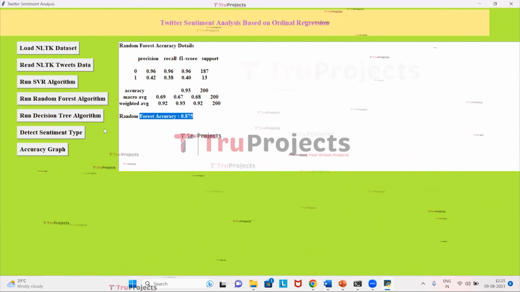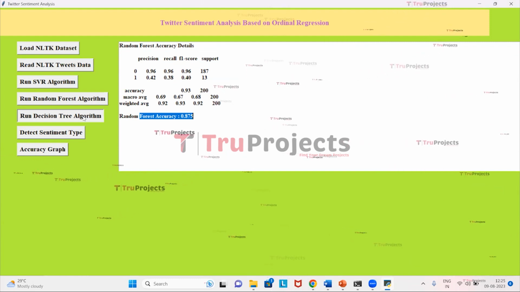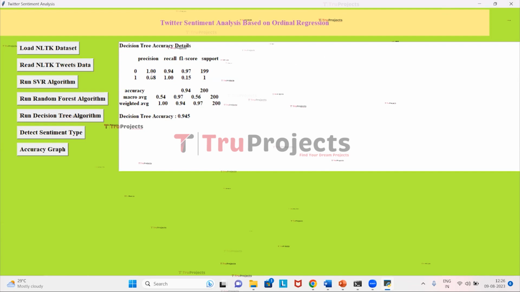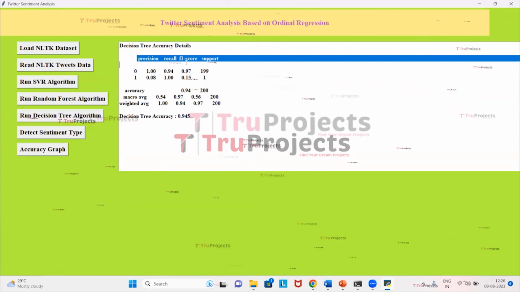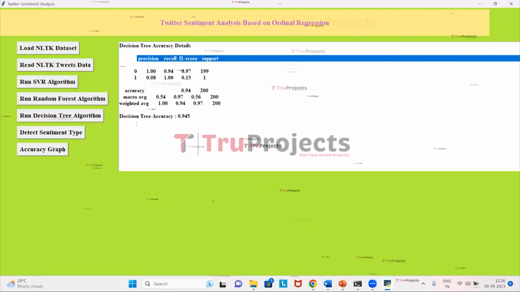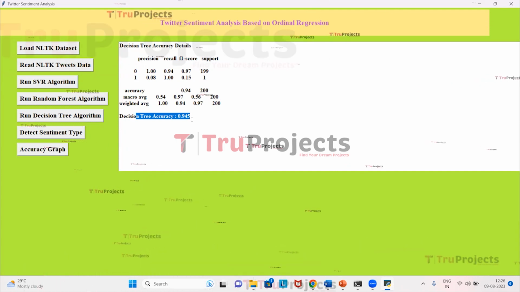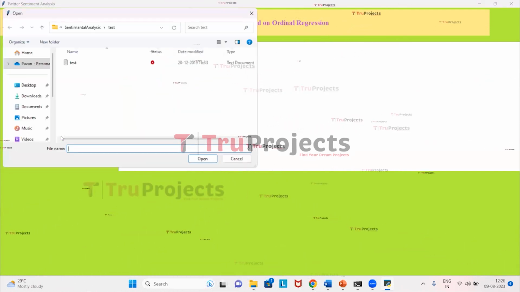Now click on the button Run Decision Tree algorithm. Here we got the classification report of the decision tree algorithm. Here we have precision, recall, F score and support values. And here we have accuracy score of the decision tree algorithm. Now click on Detect Sentiment Type to test the data.